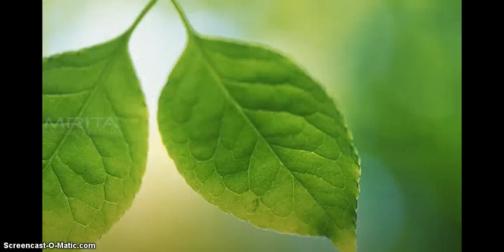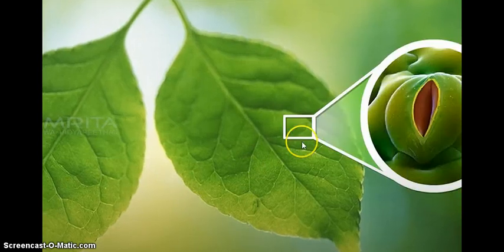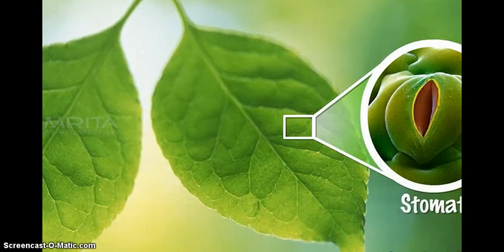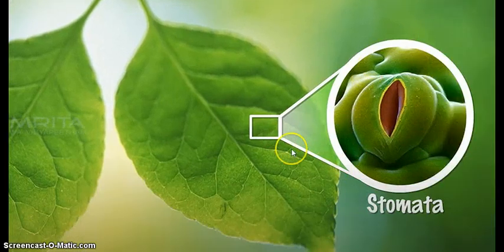In case of plants, we have the tiny pores which are present on the leaves, which are called stomata, which help in gaseous exchange. We know that in case of plants, they take in carbon dioxide and release oxygen. Now these are the pores or the stomata.